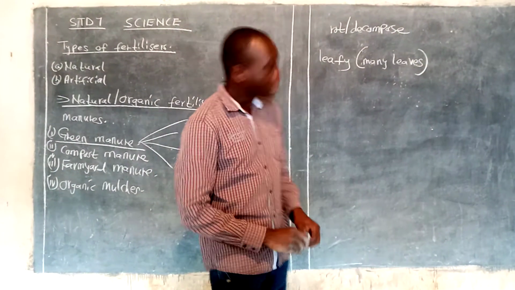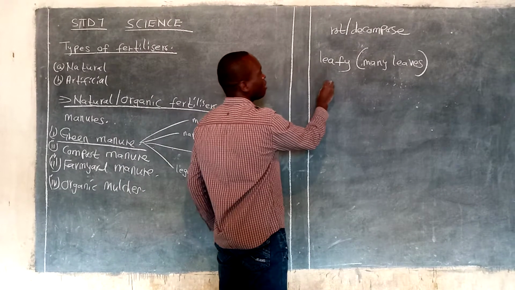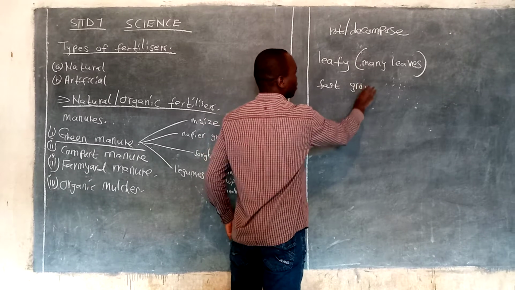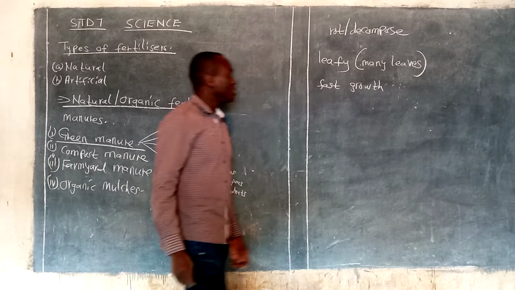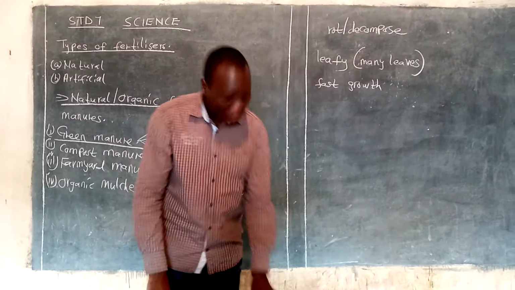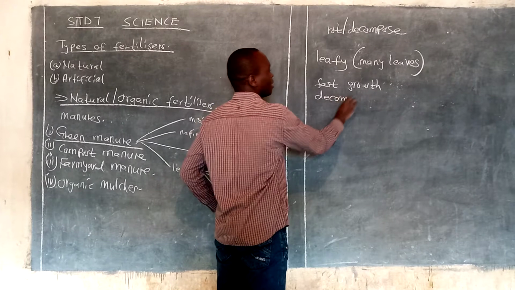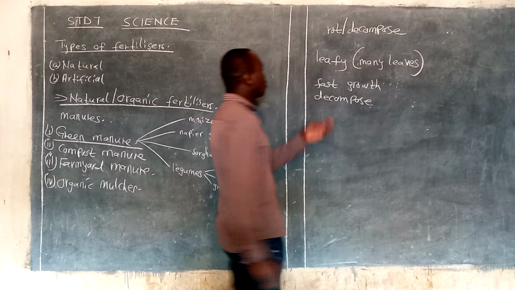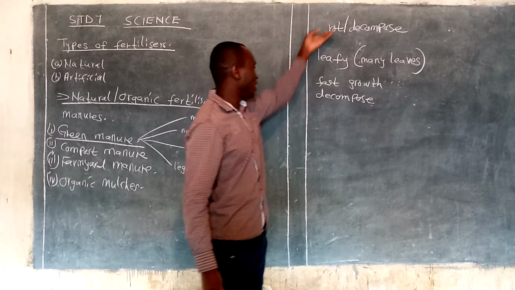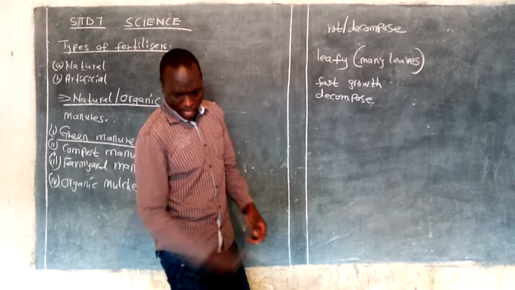Then the other one is that they should be able to grow very fast. So we are talking of fast growth. I mean, they should grow rapidly, very fast. Then the other one is that they should be able to decompose fast. Remember, to decompose simply means to rot or to decay. When they decompose, they will release nutrients to the crops.